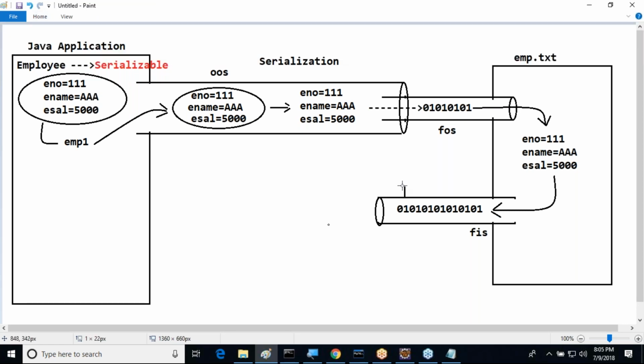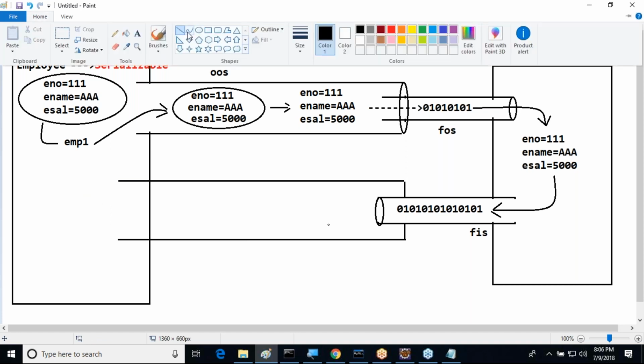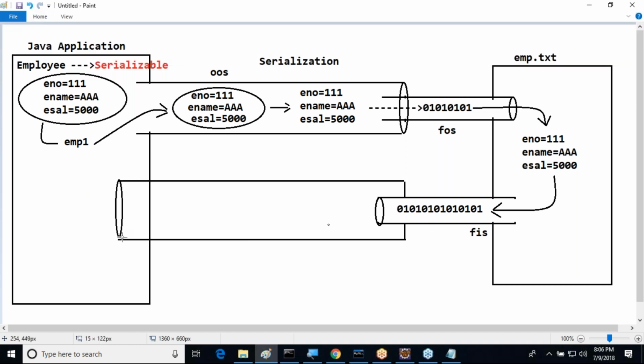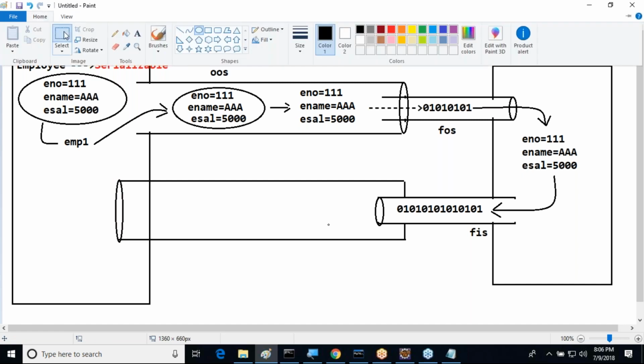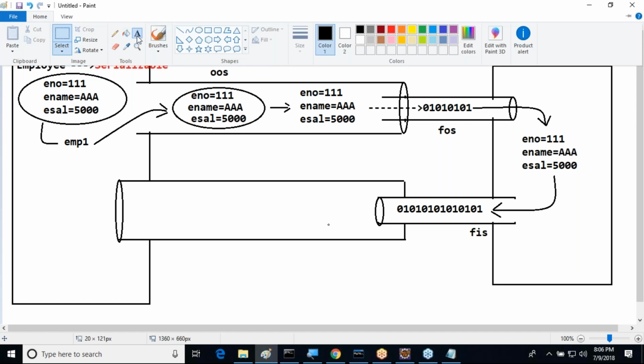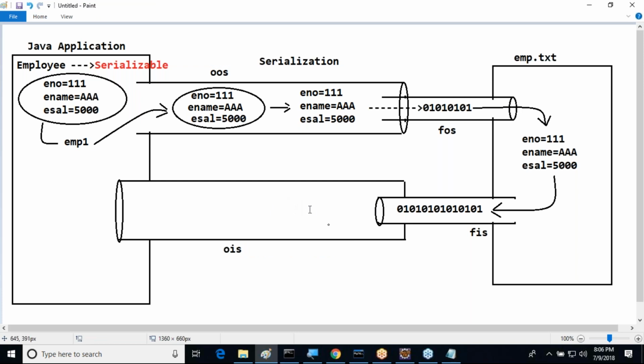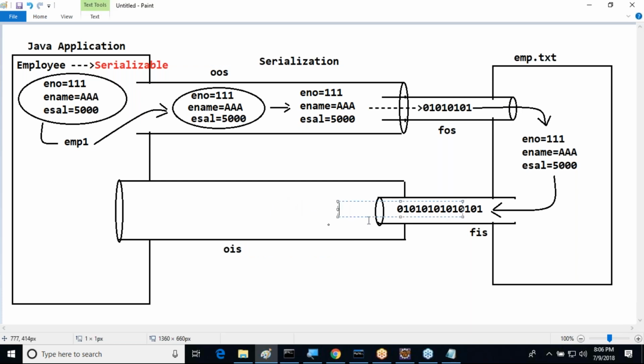To send the data for deserialization, what do we have to do here? We need to go for which one directly? Here we have to use which one? Directly this one. Right. That's it. Now data is available with the FileInputStream. Now this is exactly ObjectInputStream. What will this ObjectInputStream do here? ObjectInputStream will get the data from the FileInputStream.